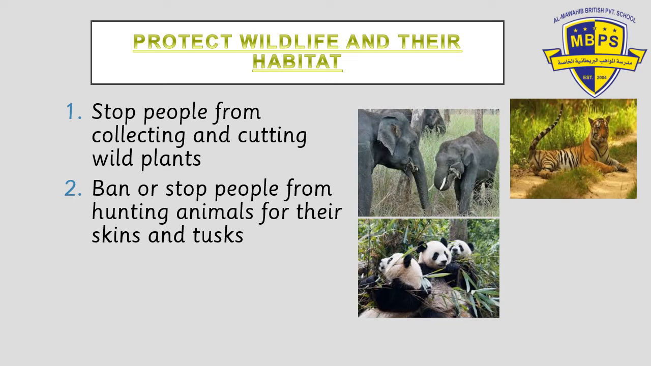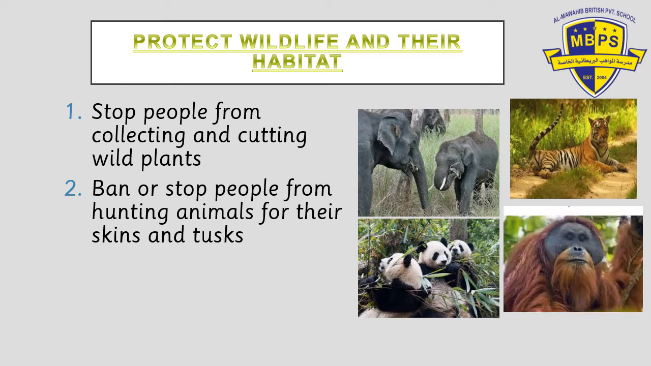And because they kill and cut down trees, animals like pandas and orangutans cannot live. So people should not be allowed to cut down trees and kill animals. They should not be allowed to remove animal skin after killing them just for their own houses, for decoration or for making clothes. This is not good.